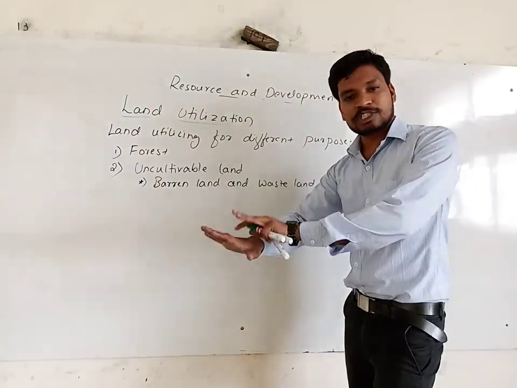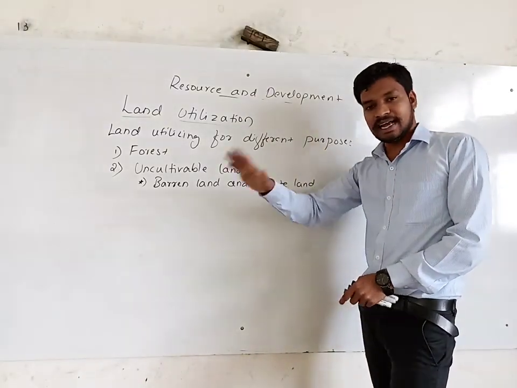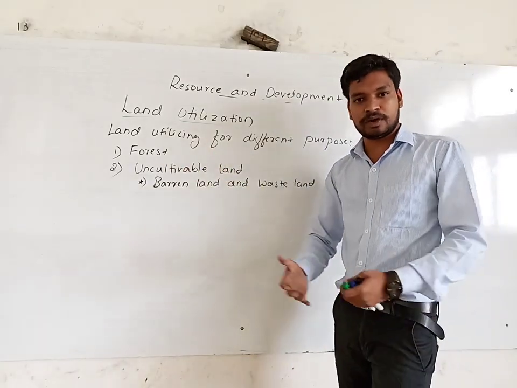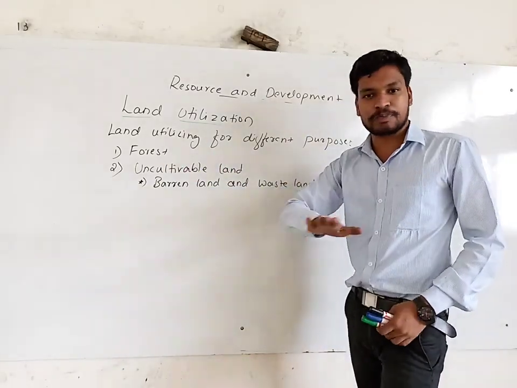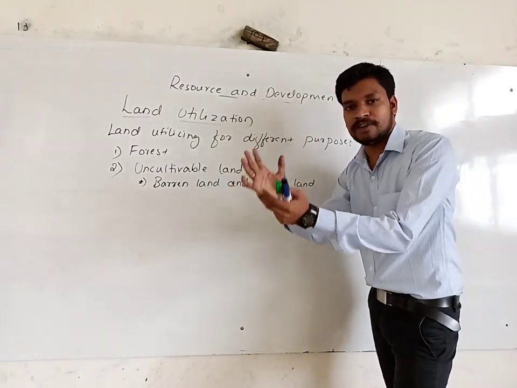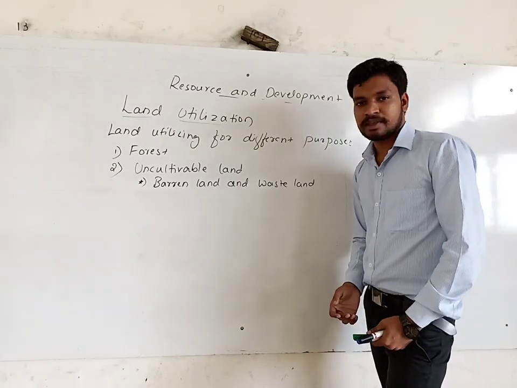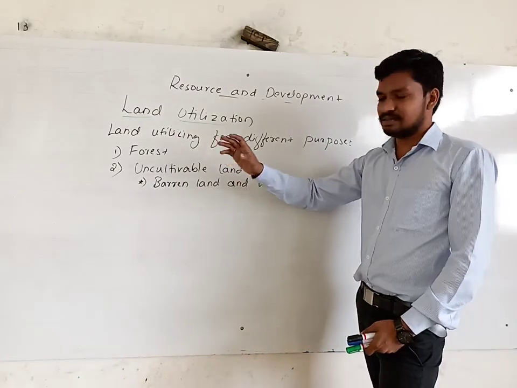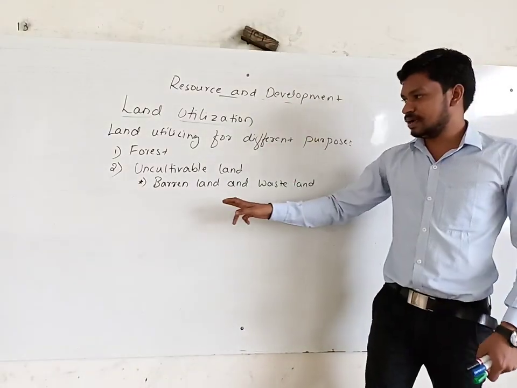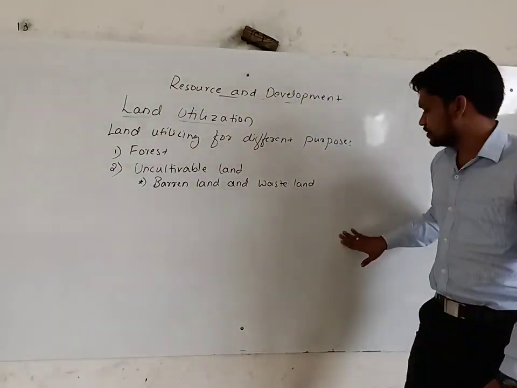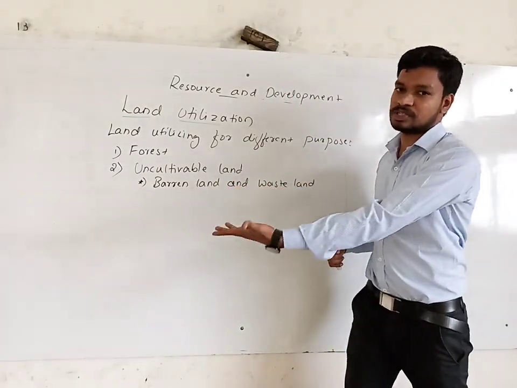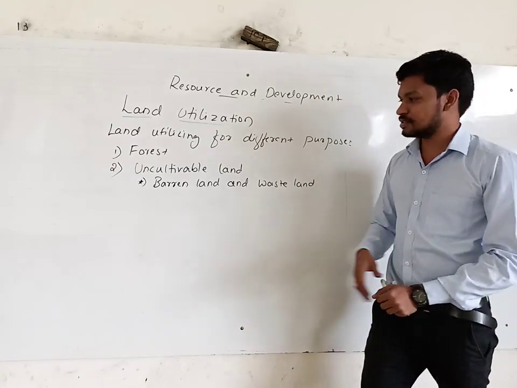The soil in that area is not fertile, and the land is not plain enough for construction or transportation facilities. It may be filled with rocks, stones, and unwanted plants. Even if you clear them and construct a building, it will not be suitable for settlement because of other physical or natural activities. That is barren land.